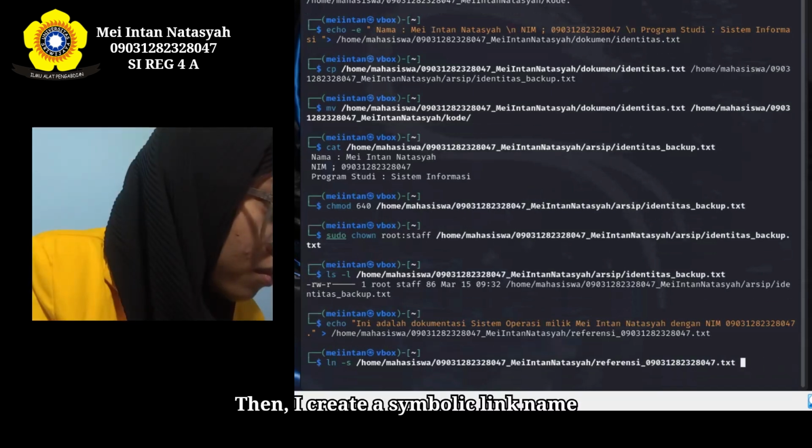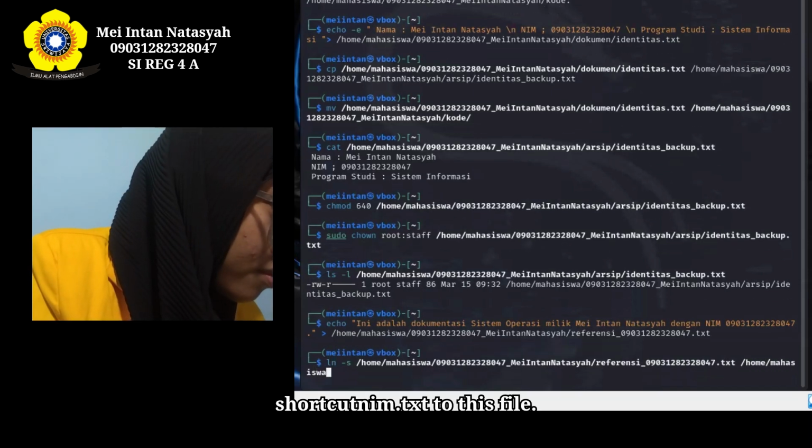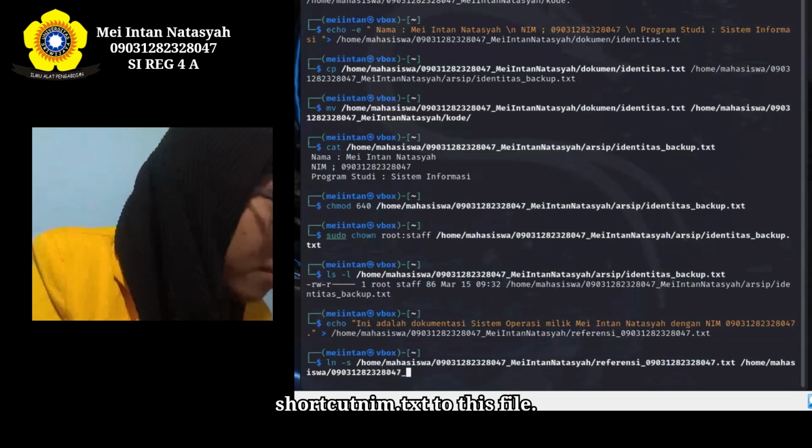Then, I create a symbolic link named shortcut_nama.txt to this file.